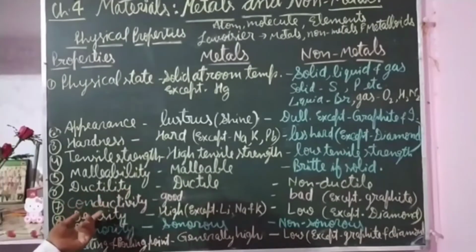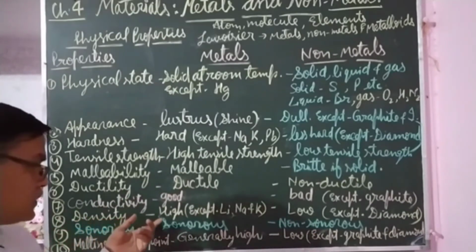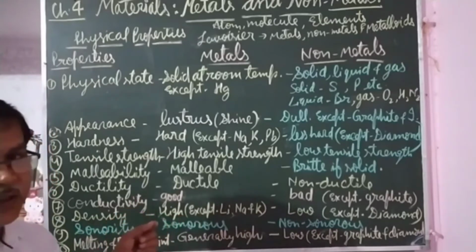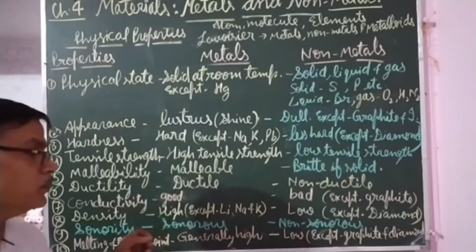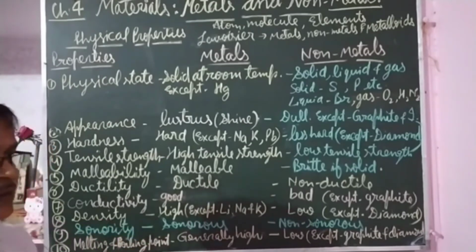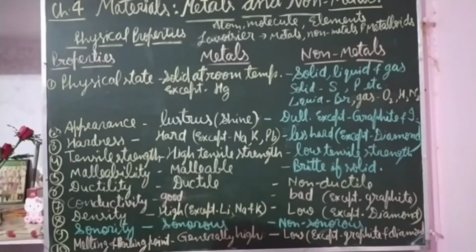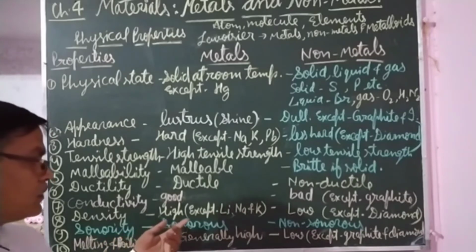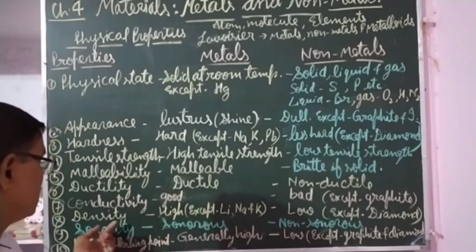After conductivity, that is density. Density of a substance is the number of molecules present in per unit volume. That is called its density. As you may have heard about population density, population density means whatever number of people live in per unit area, means per square kilometer. So that is the population density of that particular state or country.